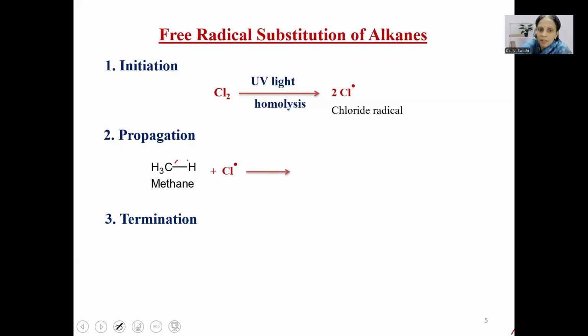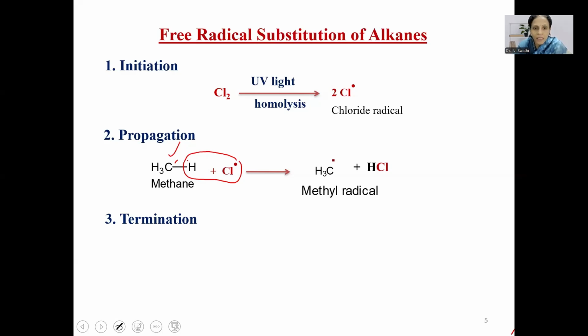Carbon-hydrogen bond consists of a pair of electrons. So the chlorine radical will abstract the hydrogen radical, leaving the methyl radical behind. That is how, in this step, methyl radical will be generated, with the formation of hydrochloric acid as the byproduct.